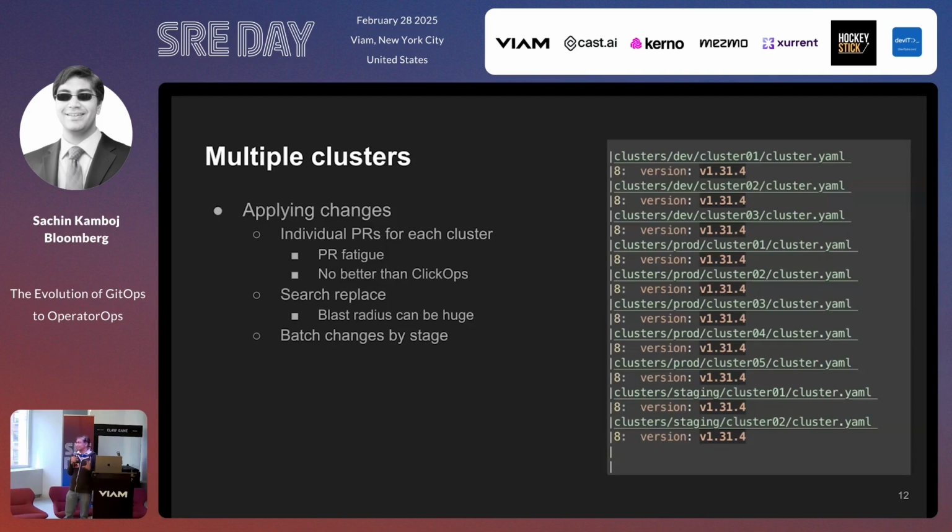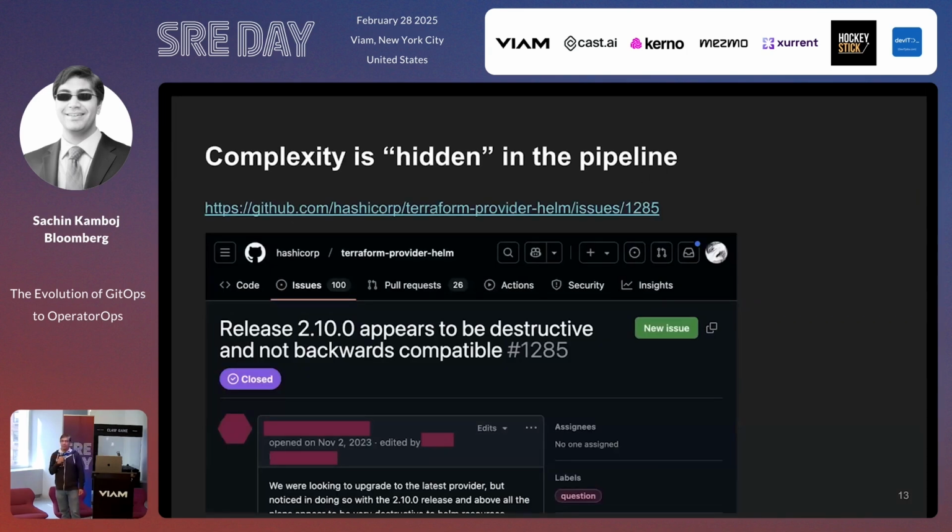But anyways, that does not quite always fit the GitOps model, because the idea is you have an automated tool that's now making PRs for you. And the whole idea behind having auditing and having approvals is you would see the person who made the change. Now it's the GitOps tool or the automated workflow tool that's making the change. So, okay, the other big problem is that complexity is often hidden in the pipeline.